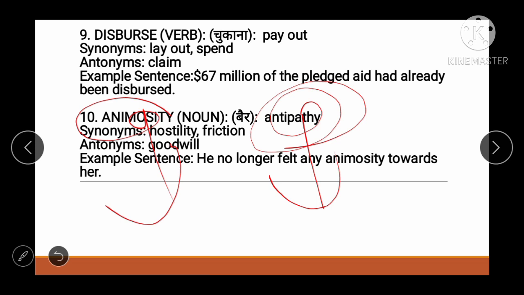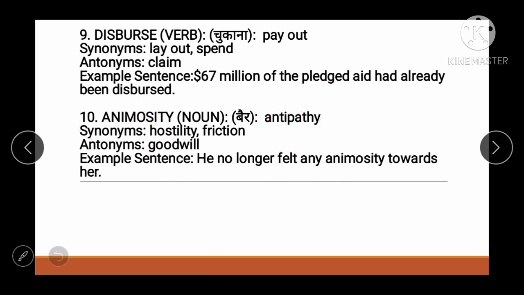So next one is hostility. See friend, hostility means opposition, right? And friction means resistance. So these are somewhat related to each other. That's why they are synonyms of animosity. All right, so opposite will be goodwill. Okay, so example: he no longer felt any animosity toward her, means no antipathy. Okay, no feeling of dislike.